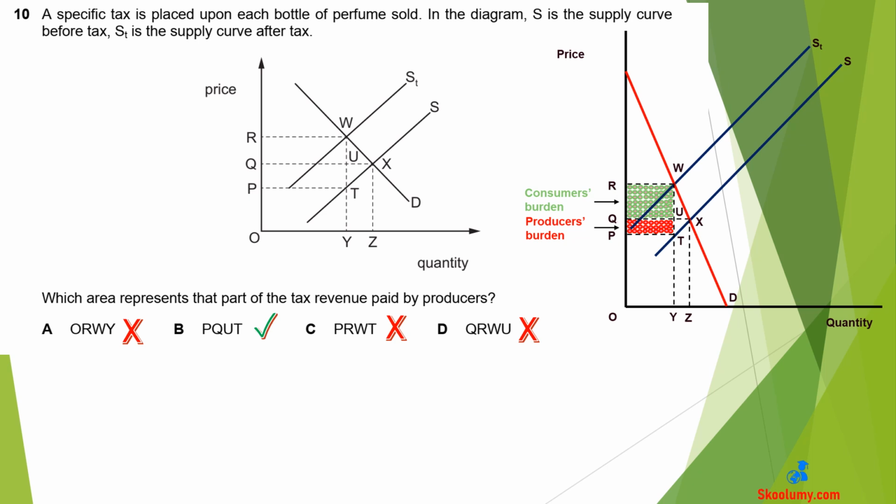The answer is B, the rectangle PQUT. This is the share of the producers of the tax burden. PRWT is the total tax paid to the government. Consumers' tax burden is QRWU, while tax per unit is WT.